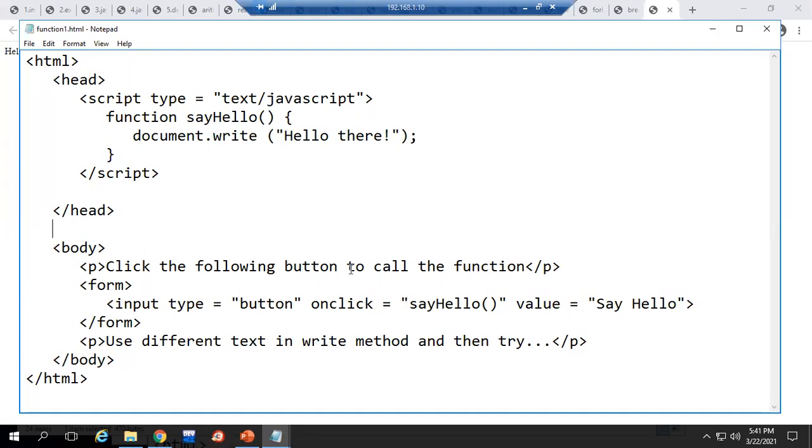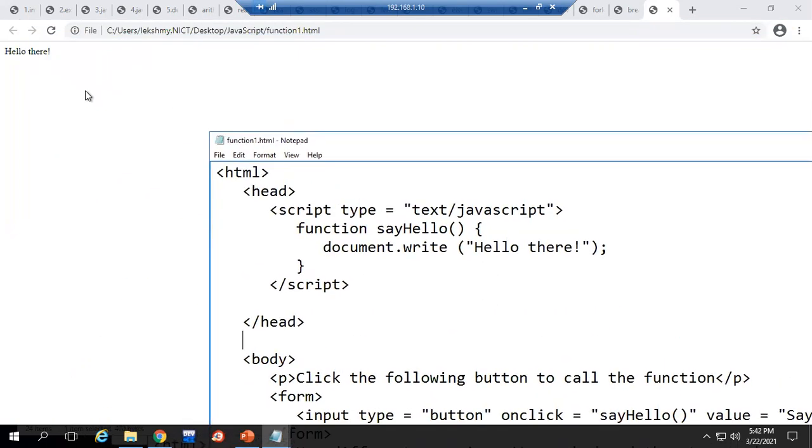Okay, then I have to give the alert message. Without the alert message, it won't happen. The pop-up messages and all we have to create using the alert function only. If it is not a pop-up message, if it comes in the next line, it won't happen that way.